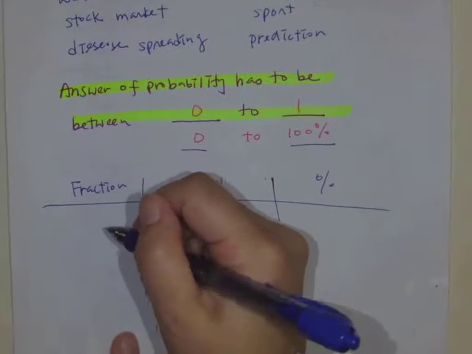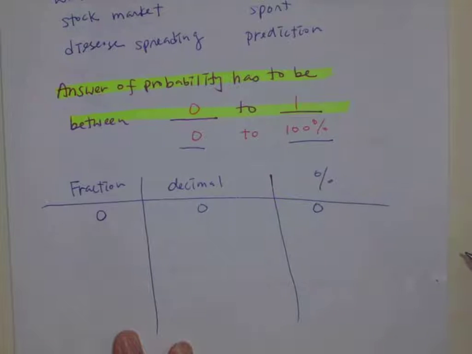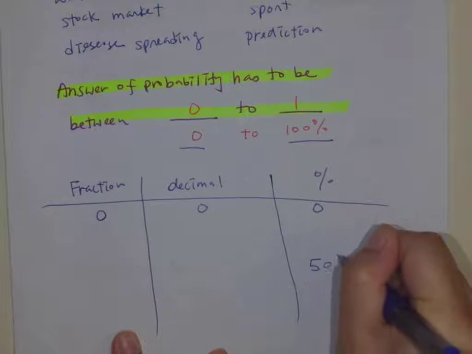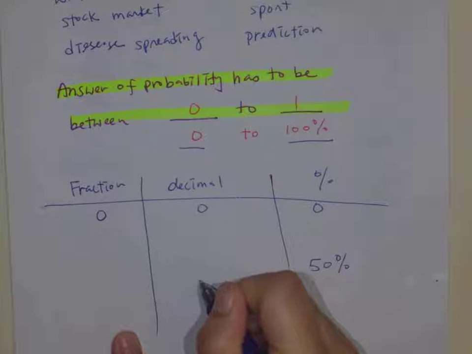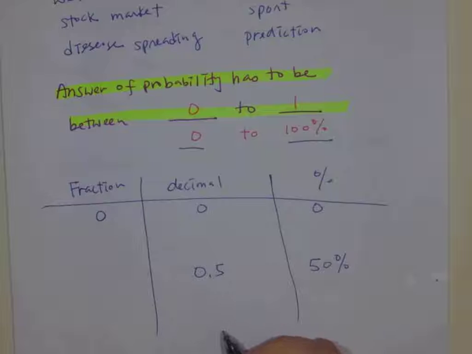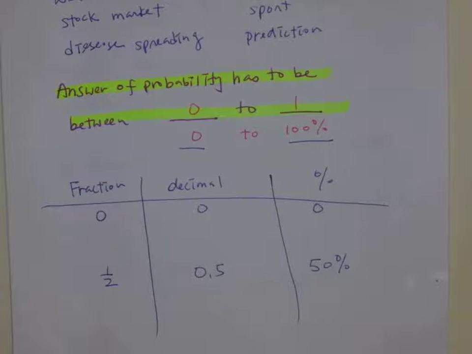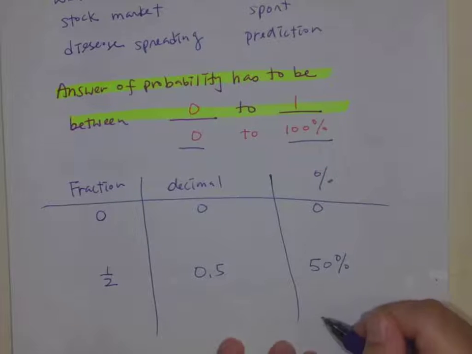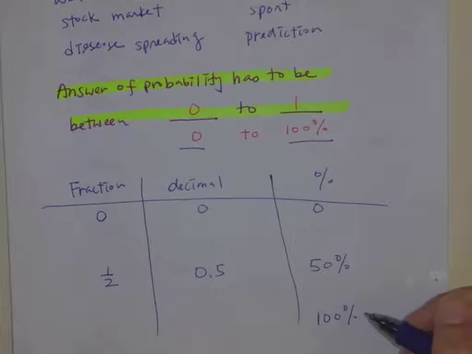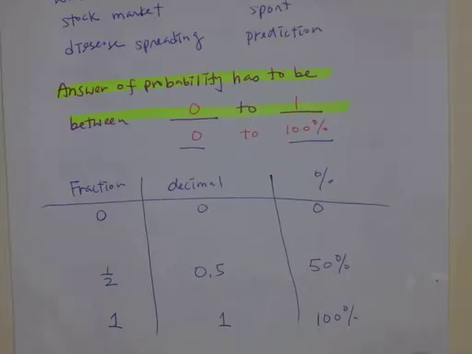If there's no chance of this happening, the probability is going to be 0 for all of these, right? If it's 50% chance it's going to happen, what would the decimal be? 0.5 or 0.50, and then the fraction would be 1/2. If 100% this is going to happen, then your decimal number is going to be 1, and your fraction is also going to be 1.